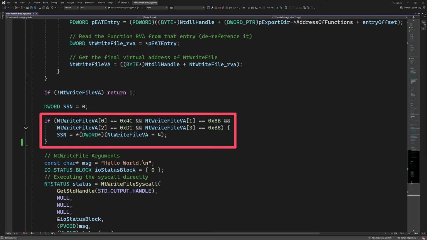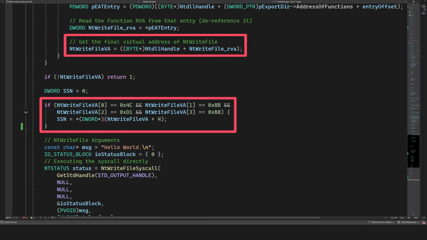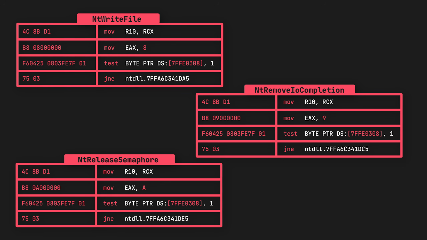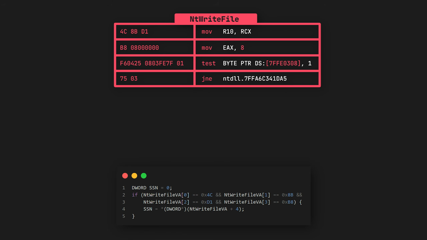We just need the virtual address of the NtWriteFile API in memory, and we already obtained that here. This address literally points to the first byte of the NtWriteFile API stub. Most of the Nt APIs have the same identical stub. The only difference is the syscall number. So here we make sure the first 4 bytes equal hex 4C, hex 8B, hex D1, and hex B8 respectively. If that's the case, we move the pointer 4 bytes forward and make it point to the 5th byte in the NtWriteFile stub.